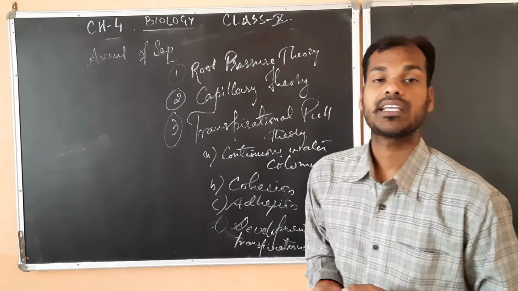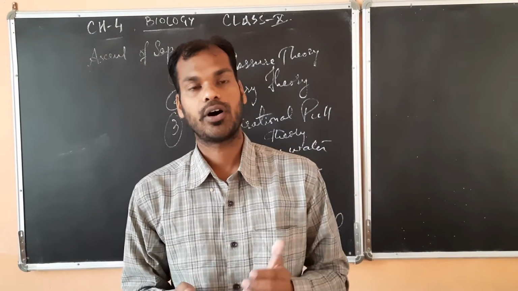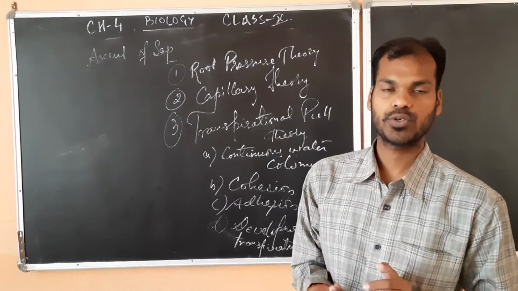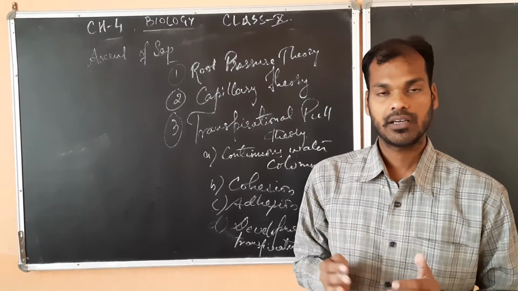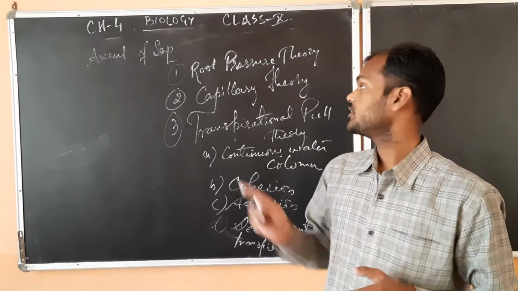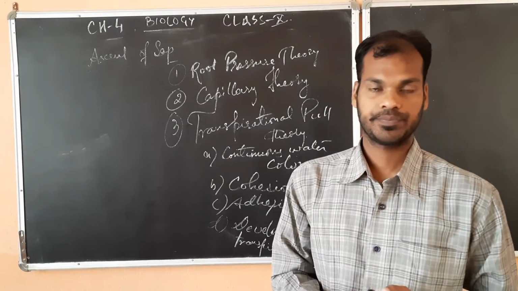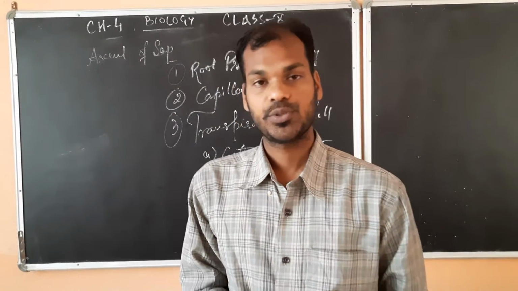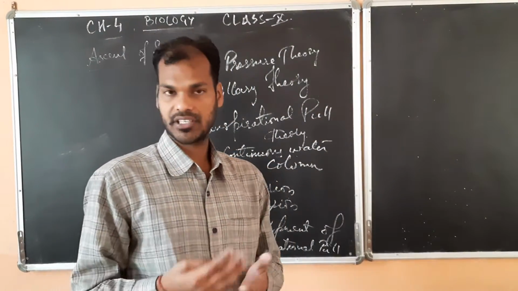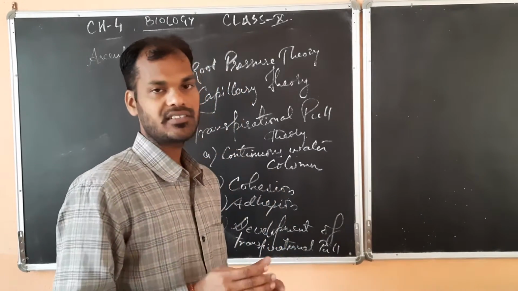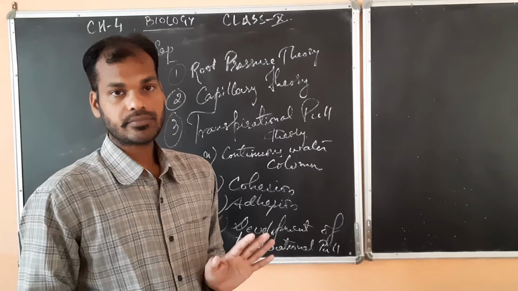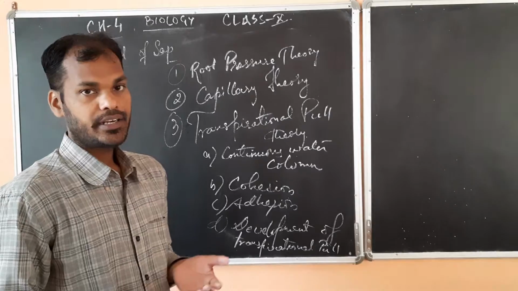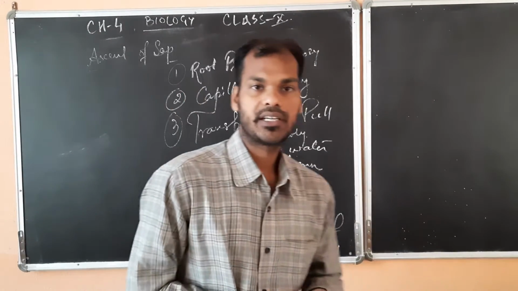But this theory is only applicable for some plants up to a certain height. If the plant is big and its height is more, this theory is not applicable. It is applicable only to plants with a small height, maybe herbaceous plants, all the herbs, and some of the shrubs can also perform the ascent of sap through this theory. Now, coming on to the second theory, the capillary theory.